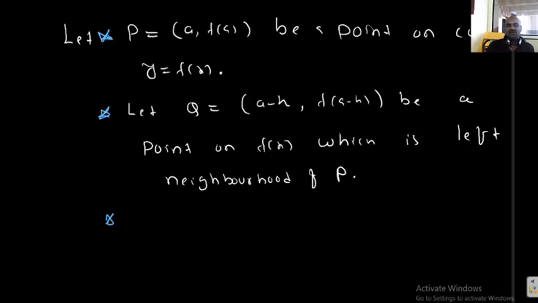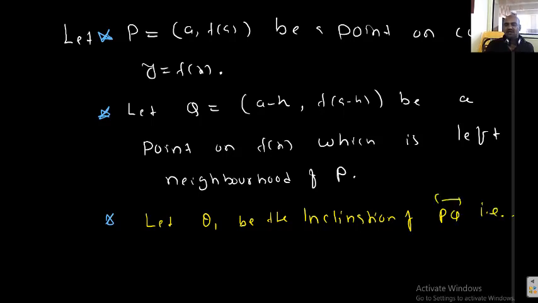Next, let theta 1 be the inclination of PQ, that is line L. So its slope, what is that? I will write here tan theta 1 equal to y2 minus y1 by x2 minus x1.